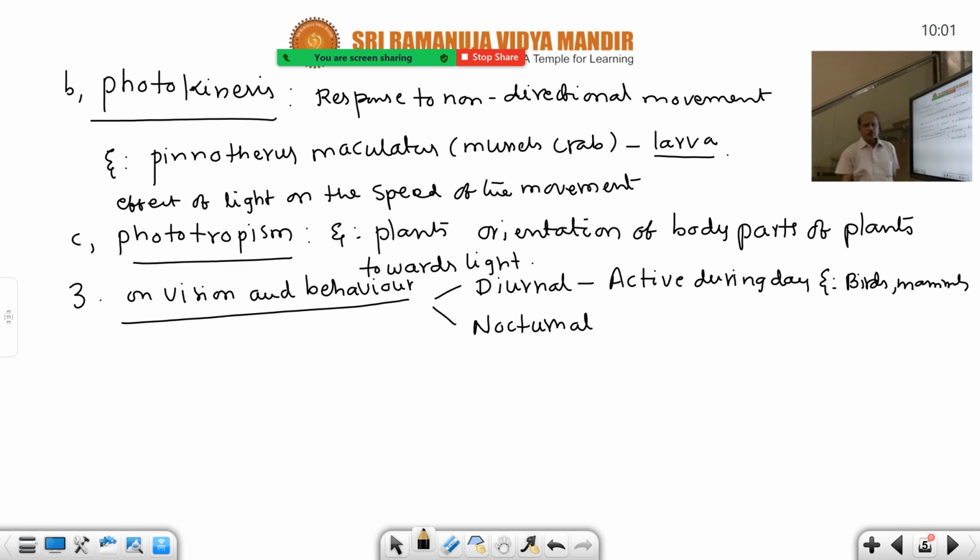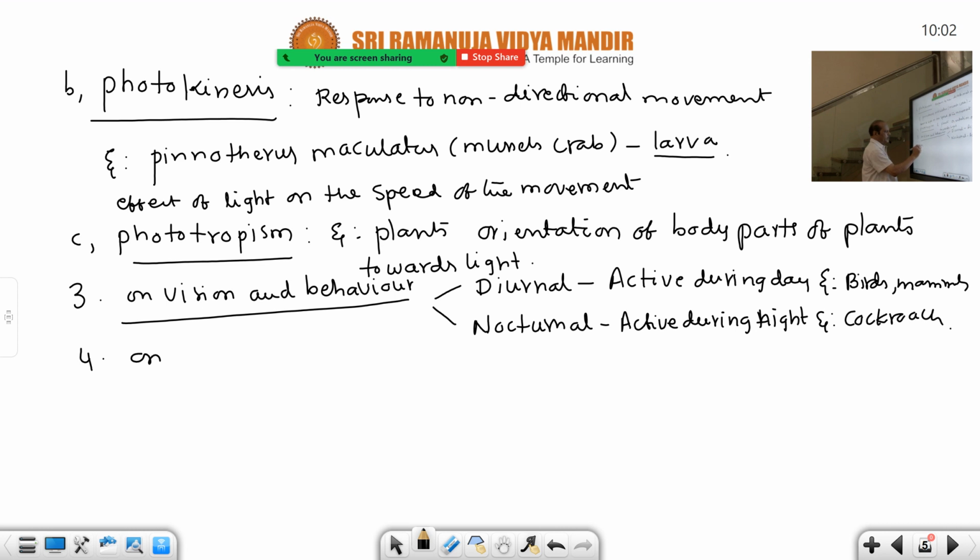At night time they take rest, go to their dens and shelters. Nocturnal animals are active during night time. Carnivores, etc. Even cockroach also, earthworms, cockroach, etc. You can give examples. So like that, the effect of light on vision and behavior leads to two types of individuals, diurnal animals and nocturnal animals.